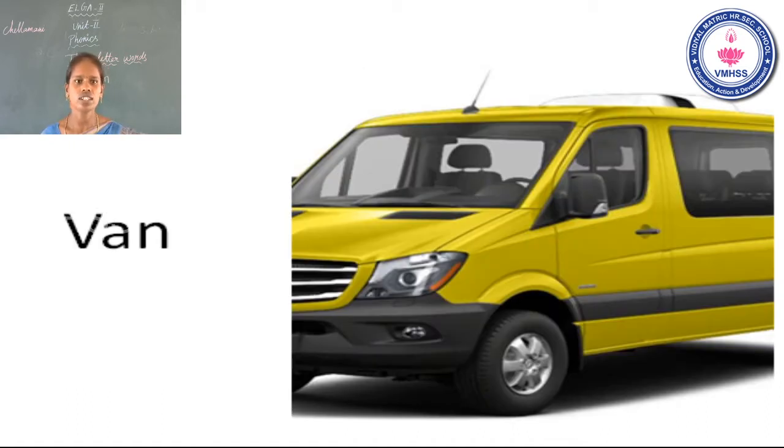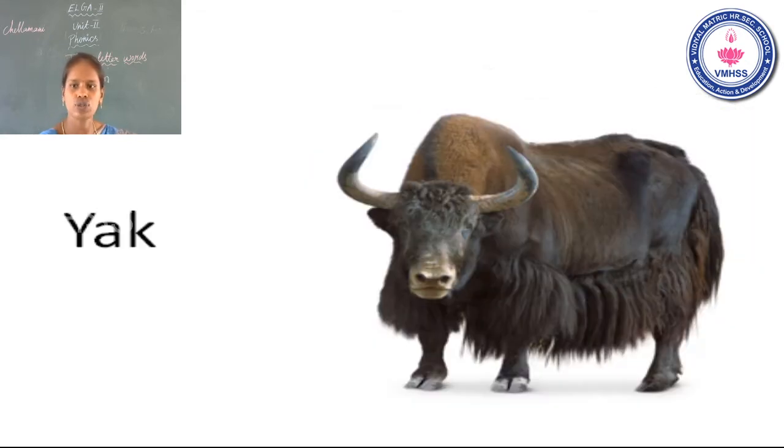See the picture, students. What is this? Yes, van. What is the beginning sound? What is the middle sound? A. What is the end sound? N. V, A, N. Van. What is the word? Van.